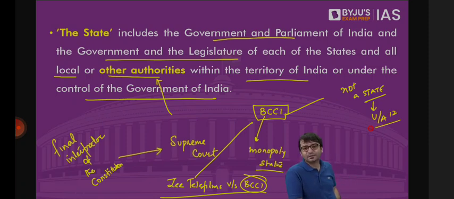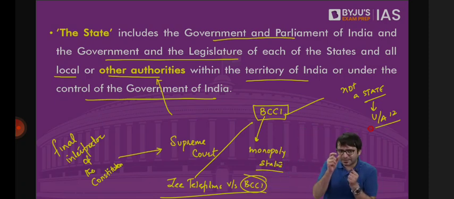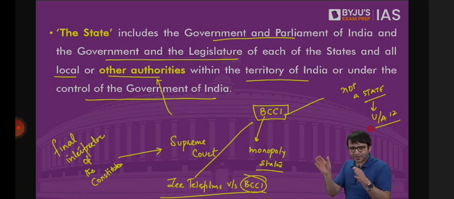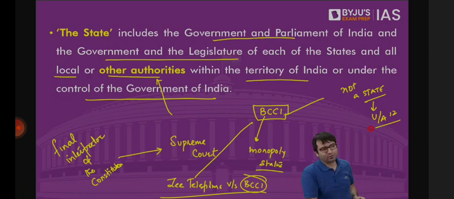But you don't have to go too deep into the technicality because we will then lose the scope of this exam. You just have to keep in mind that when the term state is used in fundamental rights, who is the state that is mentioned in Article 12? The Government of India, the Government of State, Parliament of India, Legislature of State, Indian embassies outside India, local governments, Panchayati Raj institutions, municipalities, those entities which are sufficiently funded by the government, for example, public sector undertakings, those departments of the government which are transferred to a corporation, for example, Prasar Bharati, and those entities which enjoy monopoly status. But that monopoly status should either be conferred by the state or protected by the state. And if this state is violating your fundamental rights, you can drag the state to the court because the court will come to your rescue, protect, and safeguard your fundamental rights.